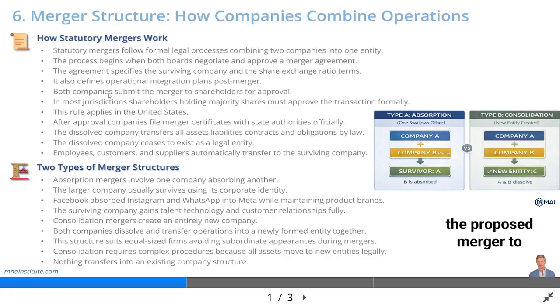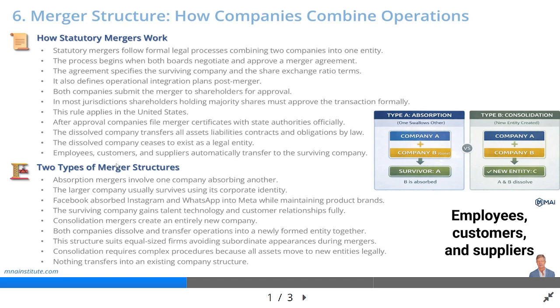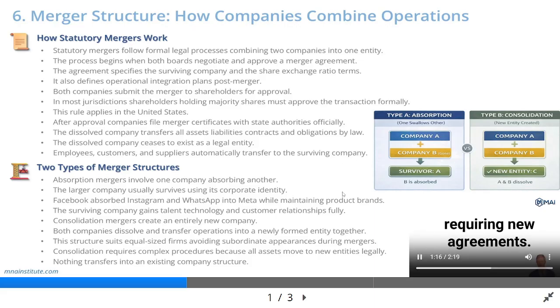Both companies then submit the proposed merger to their shareholders for approval. In most jurisdictions, including the United States, shareholders holding a majority of outstanding shares must vote in favor of the transaction. Once shareholders approve, the companies file merger certificates with state authorities to make the combination legally effective. The dissolved company transfers all assets, liabilities, contracts, and obligations to the surviving company by operation of law. The dissolved company ceases to exist as a separate legal entity after the merger becomes effective. Employees, customers, and suppliers of the dissolved company automatically become relationships of the surviving company without requiring new agreements.